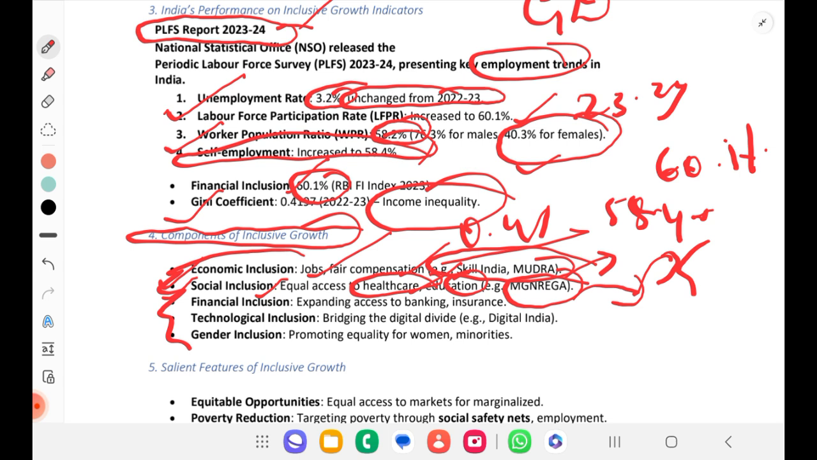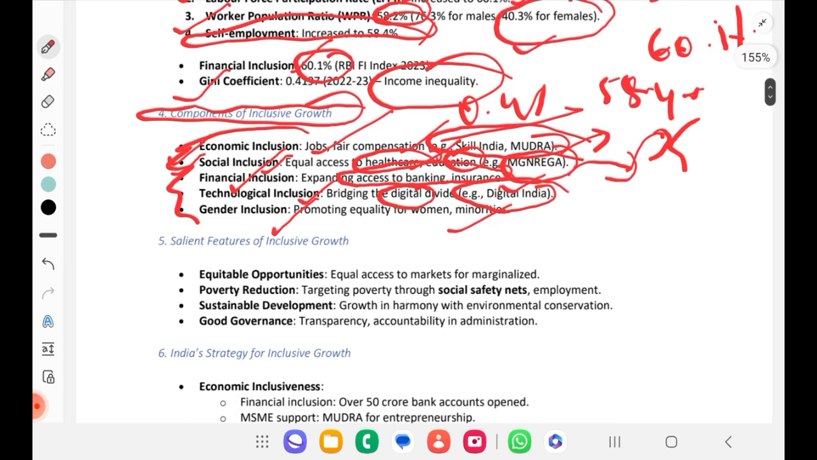Then we have financial inclusion. We have expanding banking access, insurance, banking, the Jan Dhan Yojana. Technological inclusion, we are bridging the gap in the digital era, that is, Digital India is a scheme. Then we have gender inclusion, promoting equality for women and minorities. We know, right?